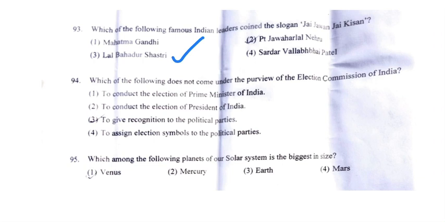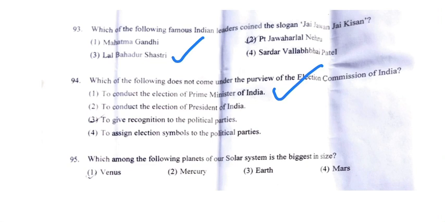Next is, which of the following does not come under the purview of Election Commission of India? Purview means the scope. So here our answer will be the first option, which is to conduct the election of PM of India. So Election Commission does conduct the election of President, Vice President, gives recognition to the political parties and also assigns election symbols, but it does not conduct the election of the PM of India.